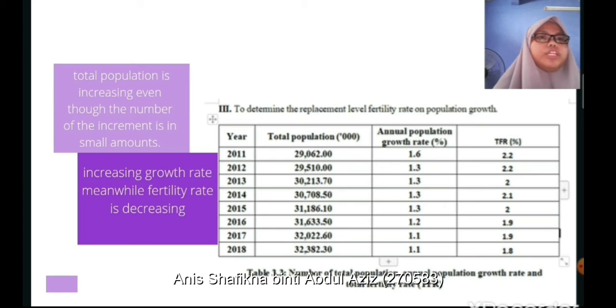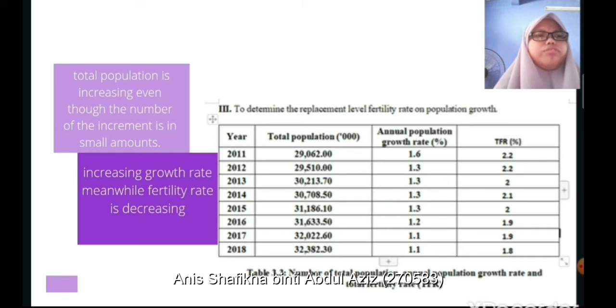For example, in 2011, the total population is 29,062, which increased to 32,382.30 in 2018. Okay, and then the annual population growth rate. The annual population growth rate is the annual average rate of change in population size for a given nation, region, or geographic area during a given period.